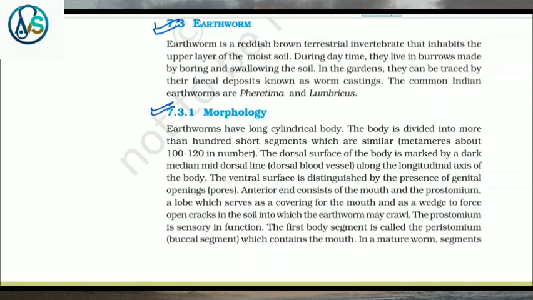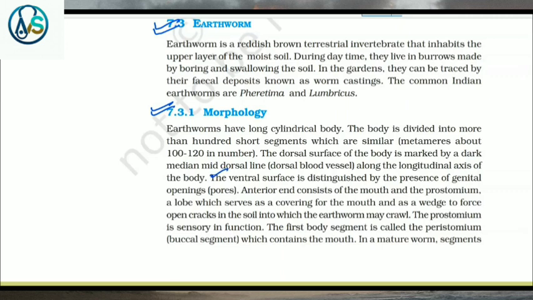7.3.1 Morphology. Earthworms have a long cylindrical body. The body is divided into more than 100 short segments, which are similar metameres, about 100 to 120 in number. The dorsal surface of the body is marked by a dark median mid-dorsal line, that is the dorsal blood vessel, along the longitudinal axis of the body.